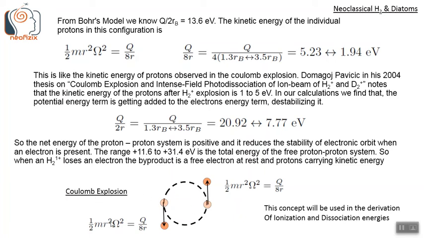When this Coulomb explosion happens, the protons carry their rotational energy term, and the kinetic energy associated with this rotational energy will be converted to their kinetic energy, and they move off with this energy corresponding to half m r square omega square. And we use this Coulomb explosion concept in the derivation of ionization and dissociation energies.